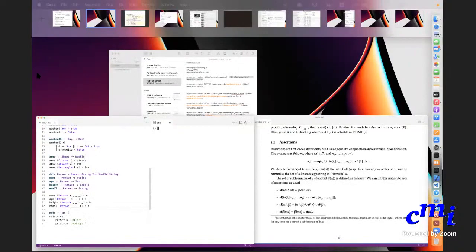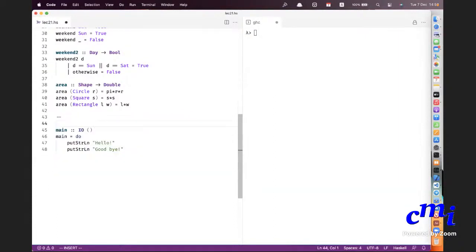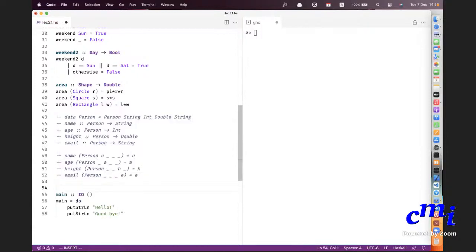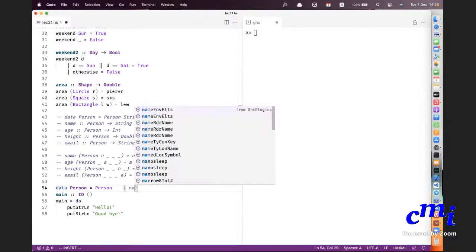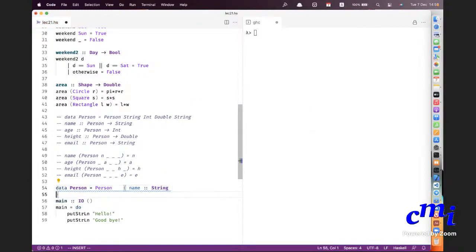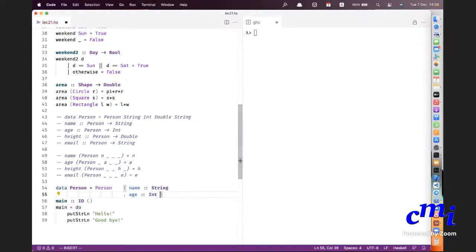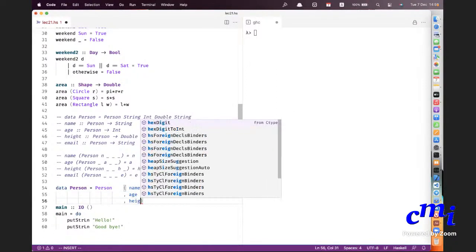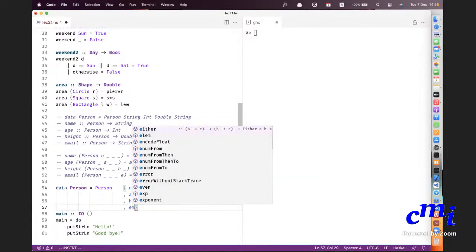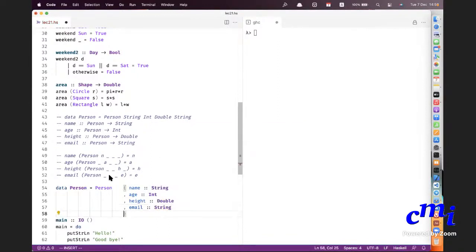Rather than defining all this, I can define my Person to be a record with this syntax.